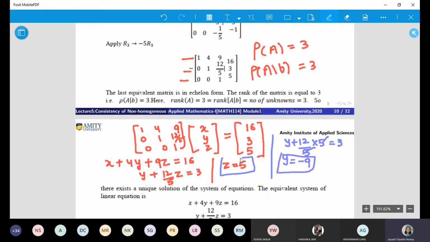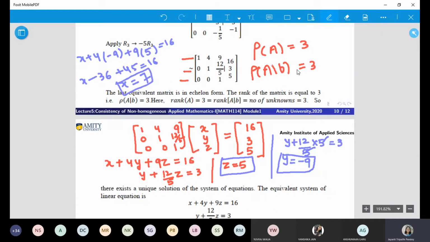Z is 5. Now we will put it in the first equation. I'm writing the first equation here: x plus 4 into minus 9 plus 9 into 5 is 16. So x minus 36 plus 45 is 16. x is equal to, here what will you get? You will get plus 9. So that is 7. Right?